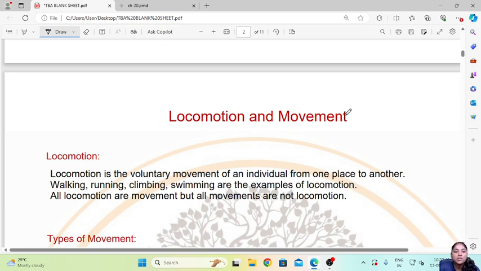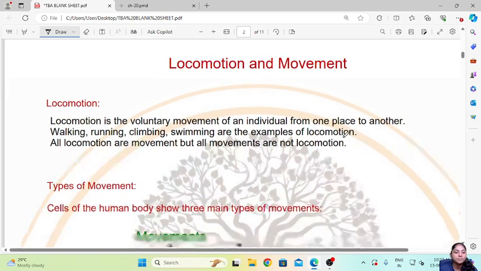Now, walking, running, climbing, swimming, all these are the examples of locomotion. Now, we have to note that all locomotions are movements, but all the movements are not locomotion. Like we may move our hands or our legs staying at one place only. Now, those can be considered as movements, but it is not locomotion.